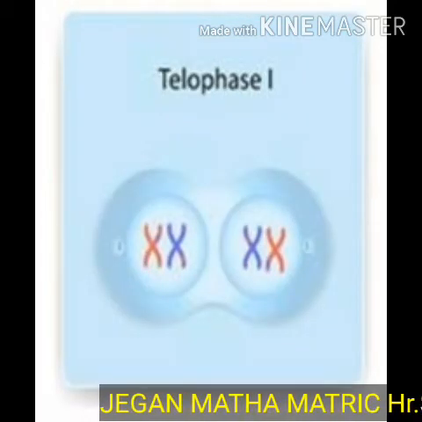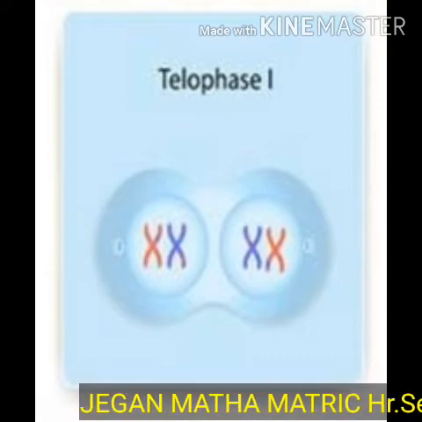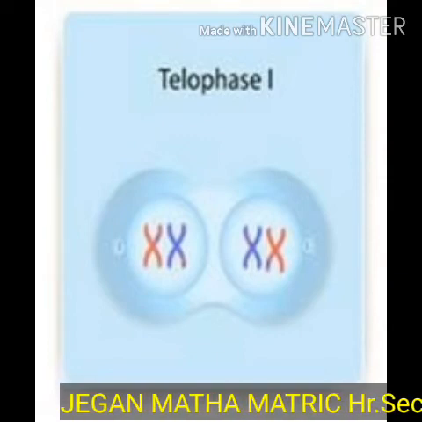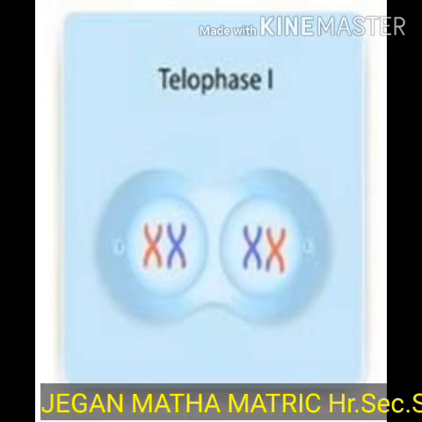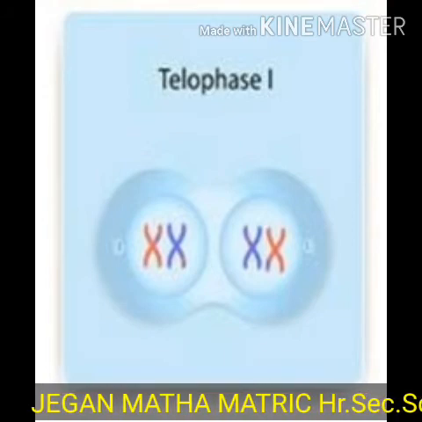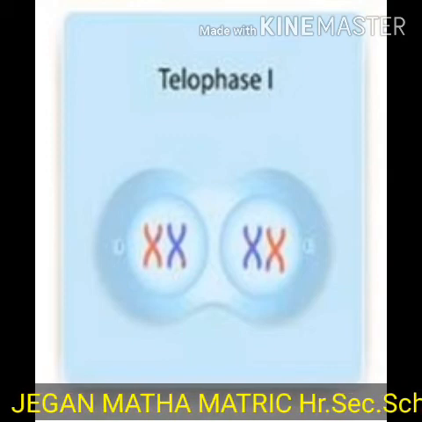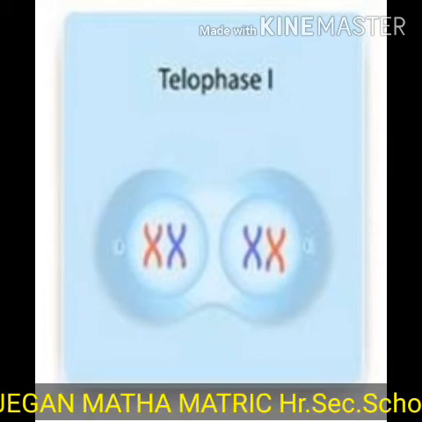Telophase I. The haploid number of chromosomes, after reaching their respective poles, become uncoiled and elongated. The nuclear membrane and the nucleolus reappear and thus two daughter nuclei are formed.